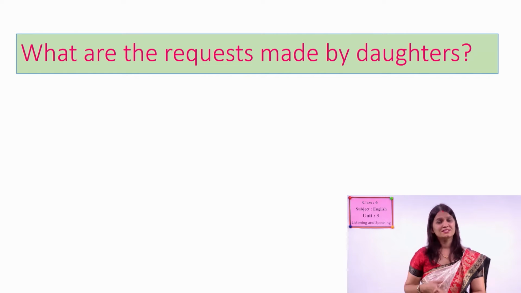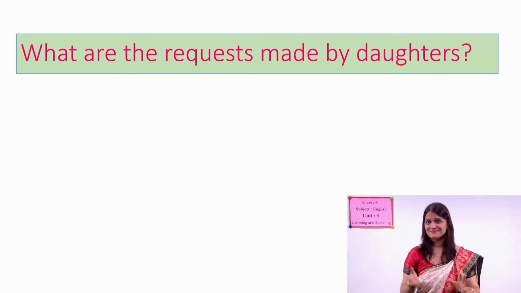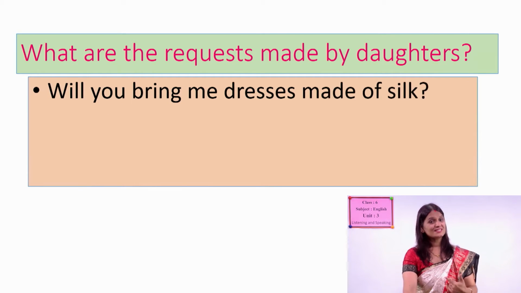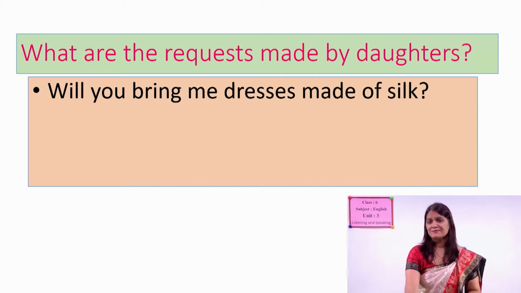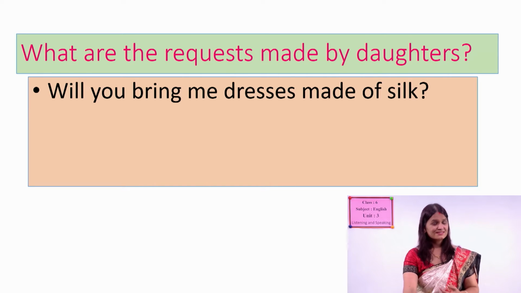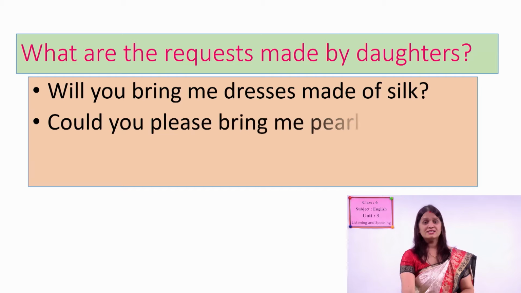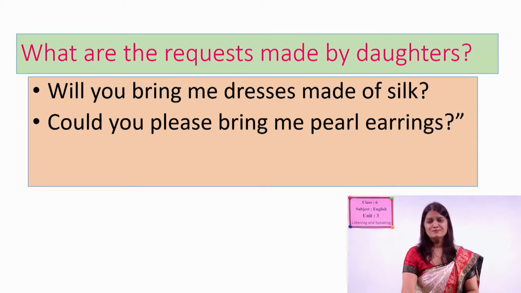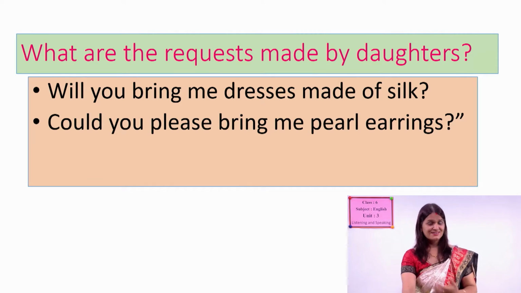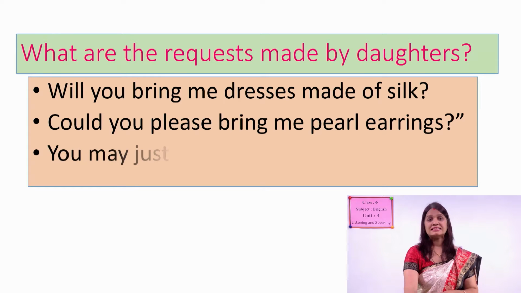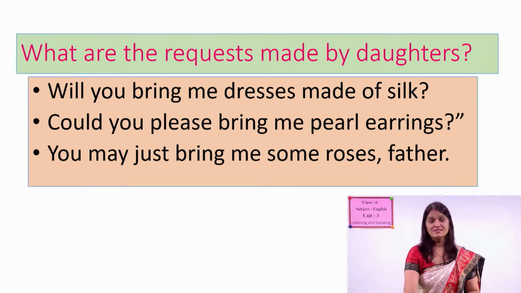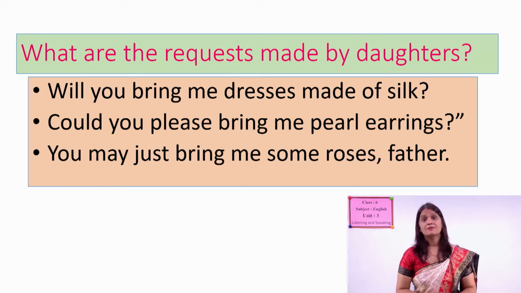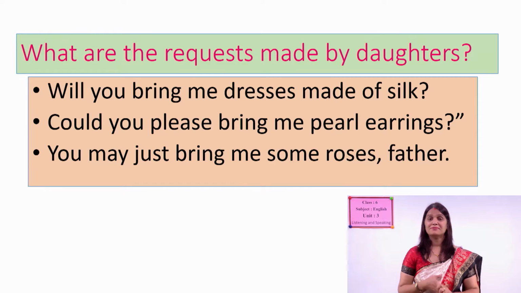What are the requests made by daughters? Good. First one, the eldest one, she requests this way: "Will you bring me dresses made of silk?" Okay, her request is this. Now the second daughter: "Could you please bring me pearl earrings?" Okay, her request was that. And the last one, Beauty, she requested, "You may just bring me some roses, father." Okay, so these are the 3 requests made by the 3 daughters.